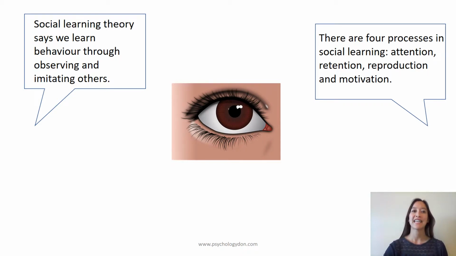Social learning theory says that we learn behaviour through observing and imitating others. There are four processes in social learning: attention, retention, reproduction, and motivation.